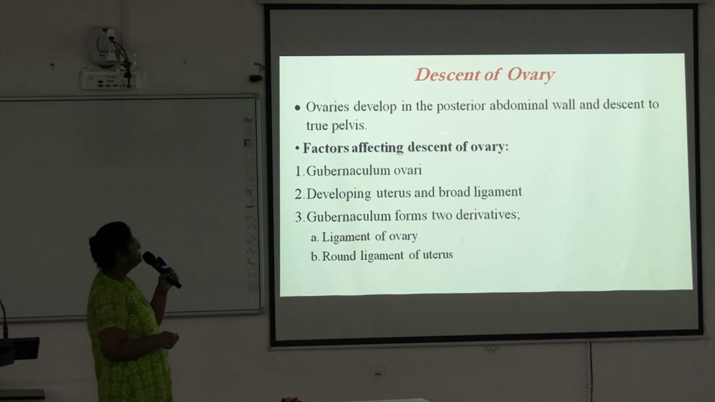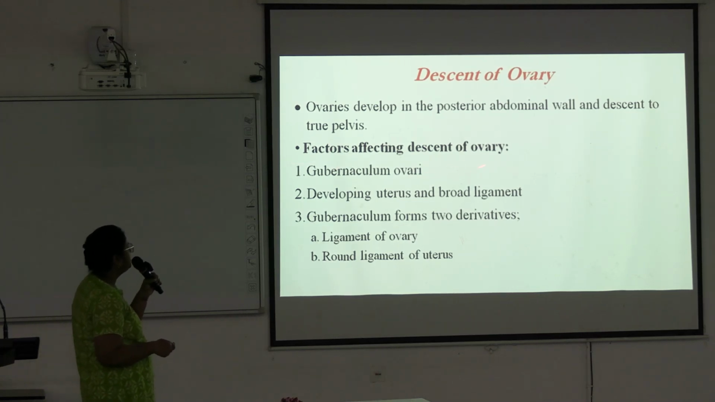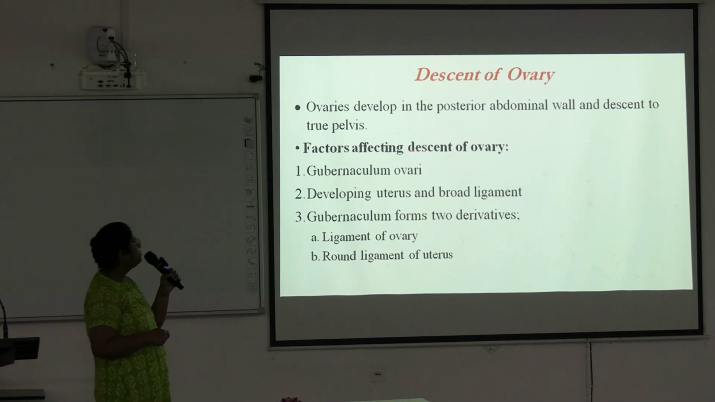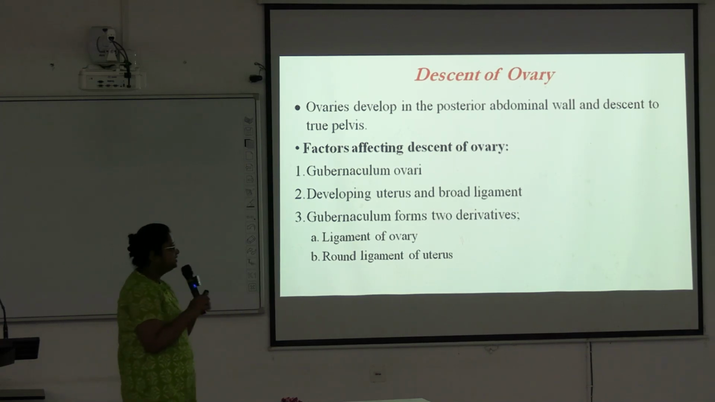Next, we go to descent of ovary. Ovaries develop in the posterior abdominal wall and descend to the true pelvis. Factors affecting the descent of ovary are the gubernaculum, developing uterus and broad ligament. Gubernaculum forms two derivatives, ligament of ovary and round ligament of the uterus. We have seen these two ligaments in yesterday's class.